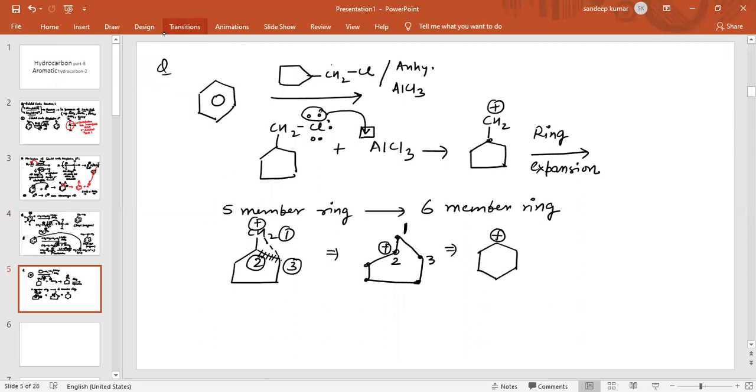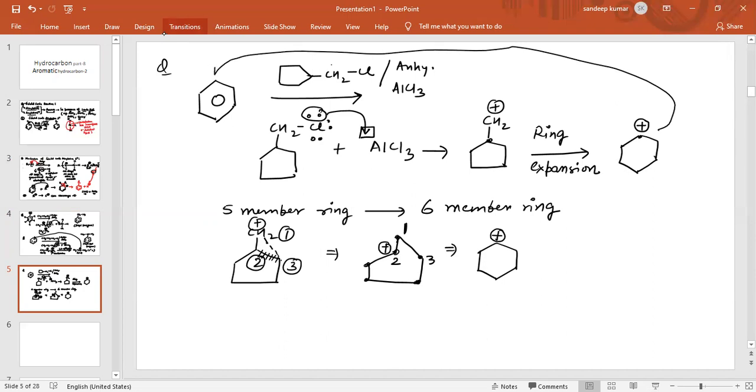So this is the most stable carbocation. Now there is benzene. After ring expansion, this carbocation is generated. Now this carbocation will attack one of the carbon atoms of benzene.